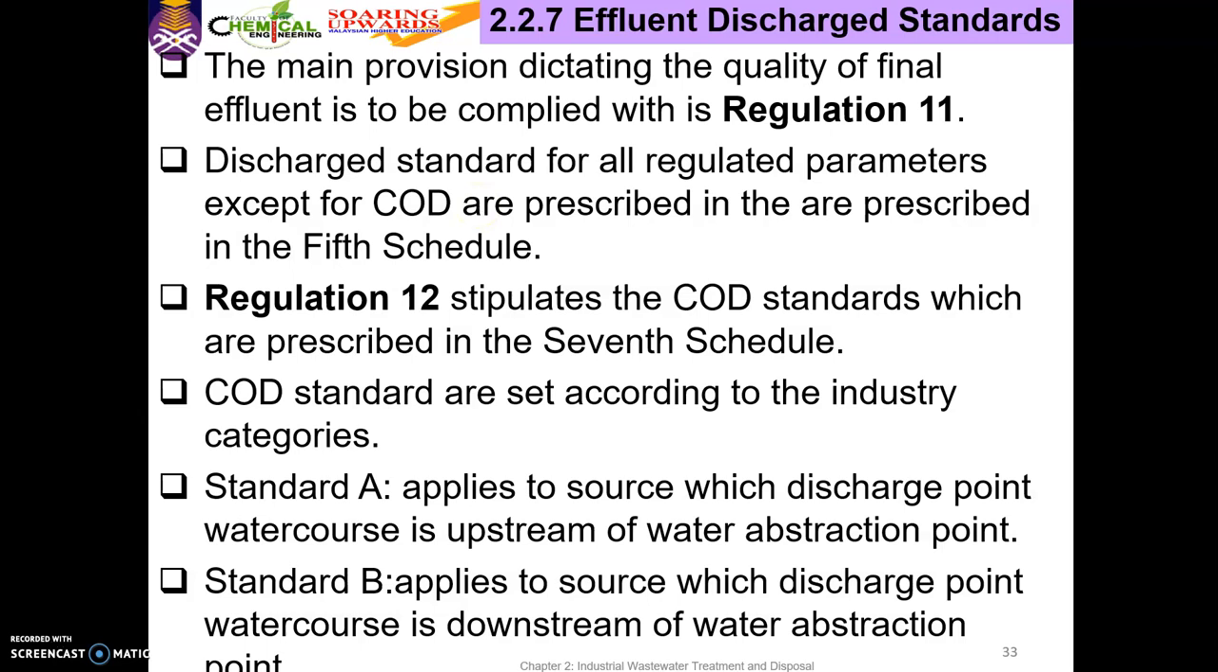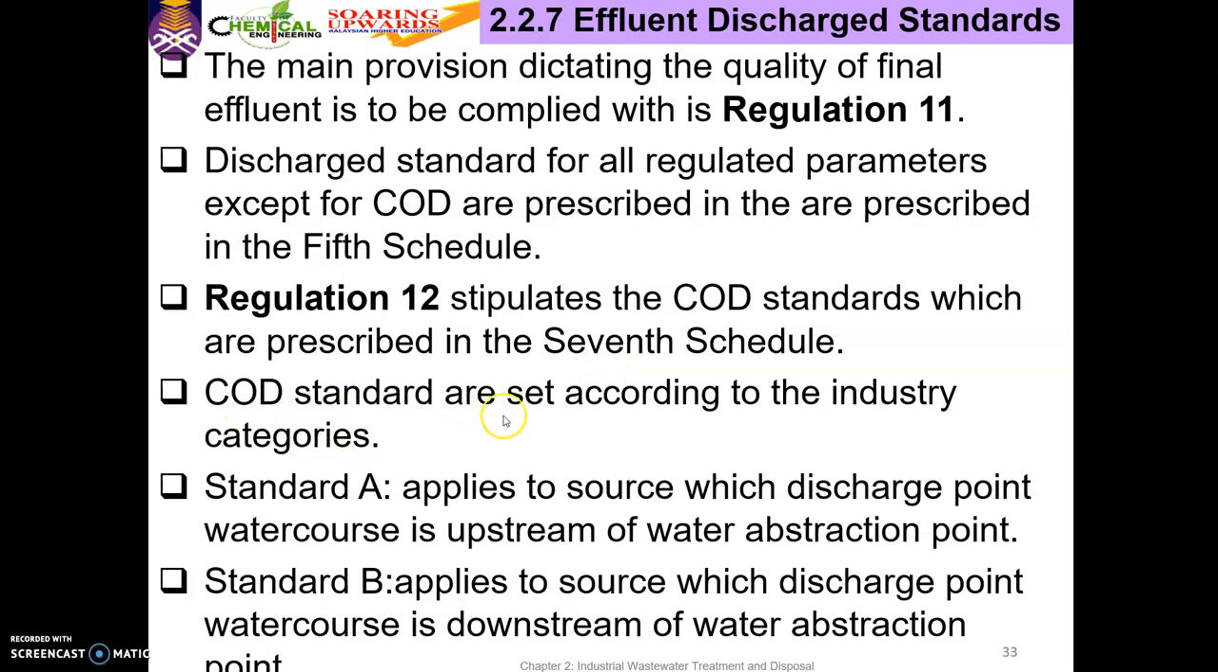So after this, I'll show you 5th schedule. Next, move to regulation 11, which stipulate the COD standards, which prescribed in 7th schedule. Sebab dalam regulation 11 tadi tak ada COD value. COD standard tak ada, so dia letak dalam regulation 12. So regulation 12 is only for COD standard value. Kita panggil sebagai 7th schedule. At the end of this slide, I'll show you 5th schedule, 7th schedule.